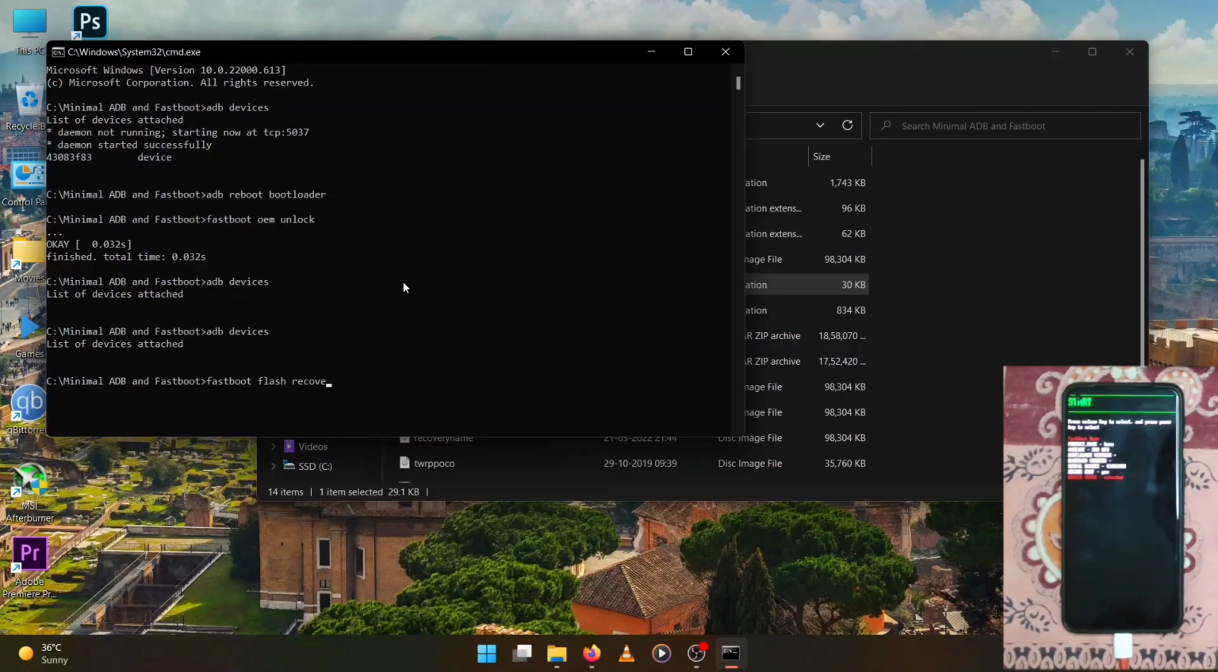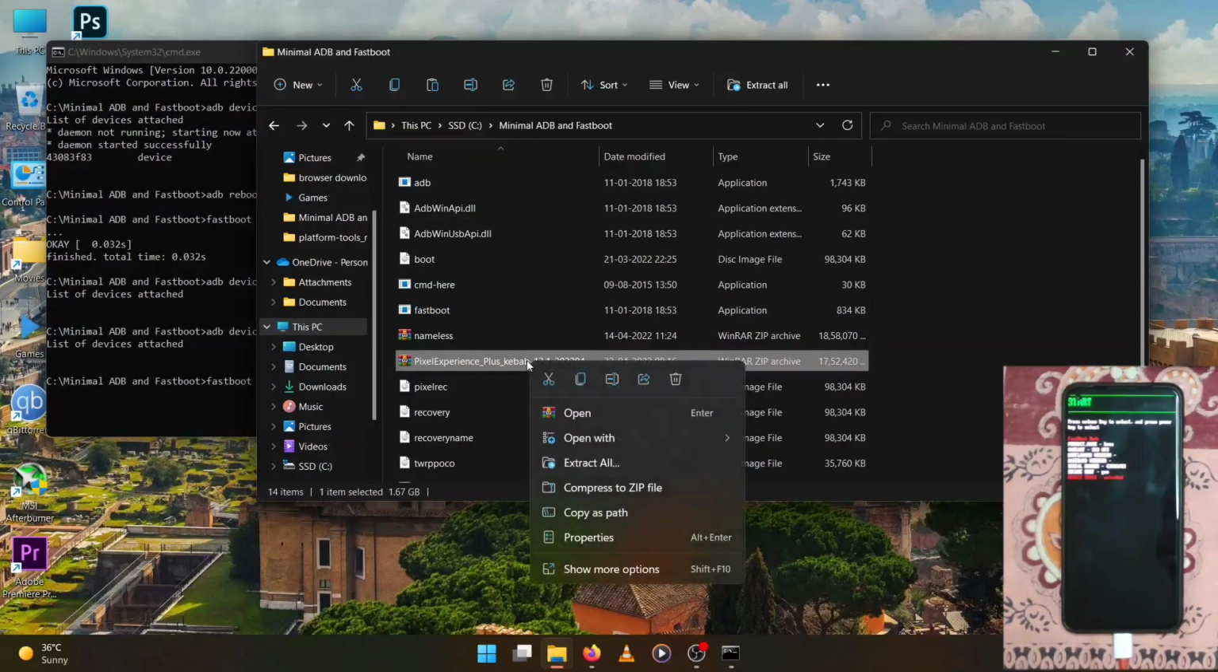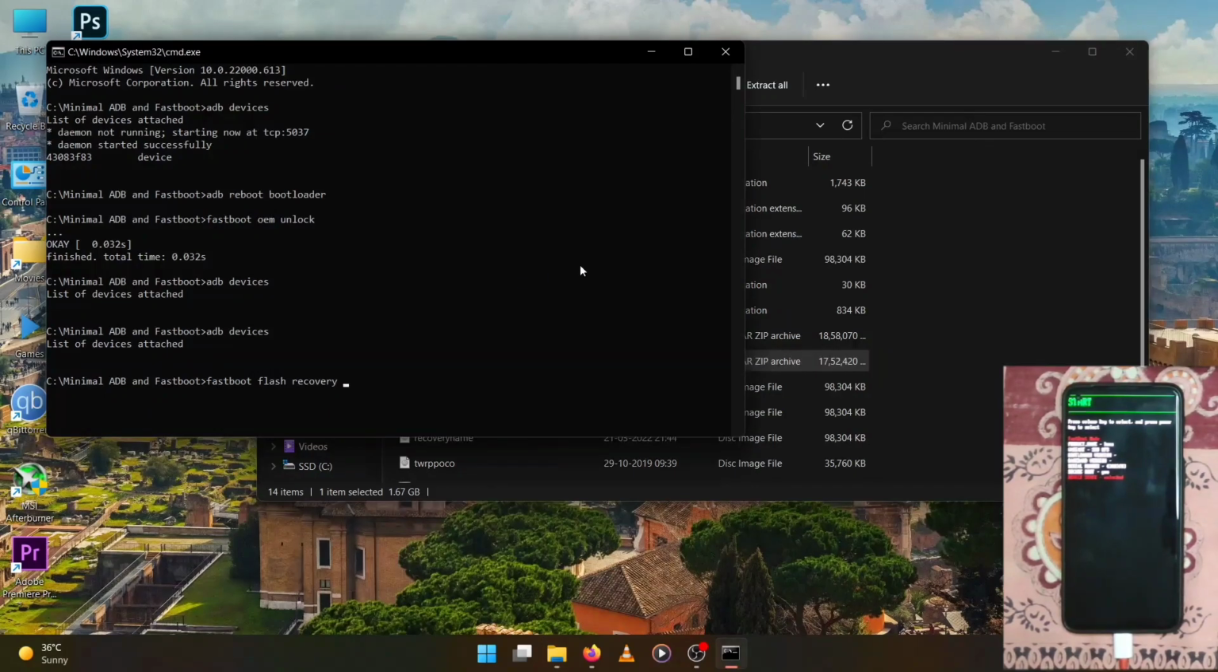Now what I'm doing here is I'm flashing the recovery provided by the custom ROM developer. I have renamed it to Pixel Rec. I'm renaming the custom ROM zip file to Pixel. Now what you need to do to flash recovery is type fastboot flash recovery and whatever the name of the recovery is .img.